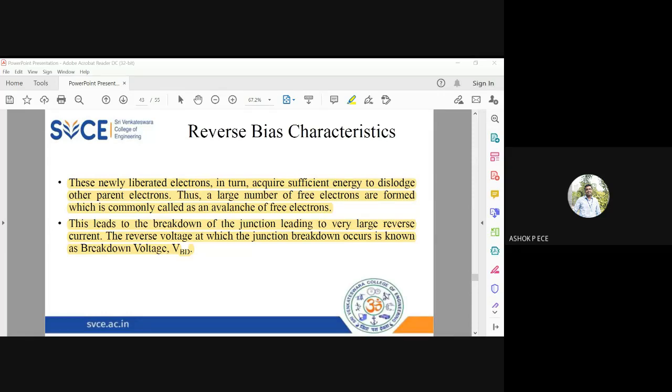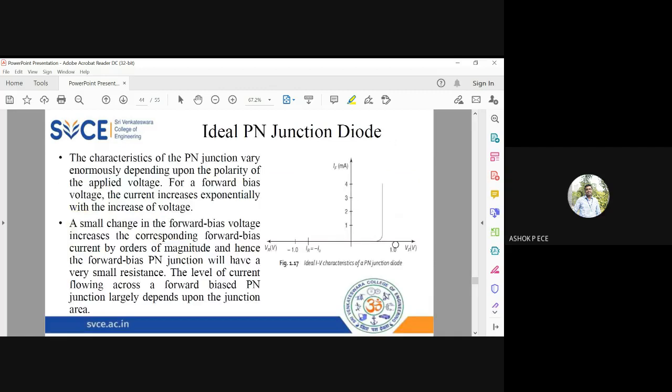So what else should you remember in reverse bias characteristics? The depletion layer width is more. When the depletion layer width is more, the charge carriers cannot cross the depletion layer easily. So you need to pump more energy. So you have to give more voltage to the diode. When you give more voltage, an avalanche of electrons is formed, which will cross the depletion layer, leading to what is called breakdown. After breakdown, the current will increase enormously inside the PN junction diode. That is what you should remember in reverse bias characteristics.